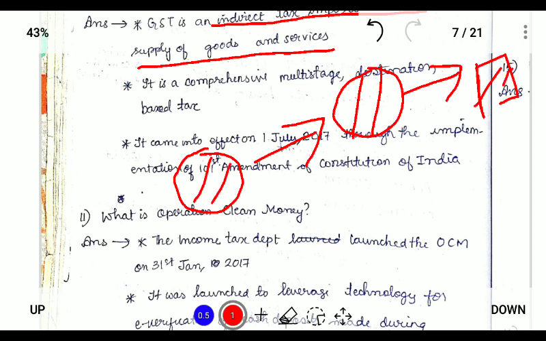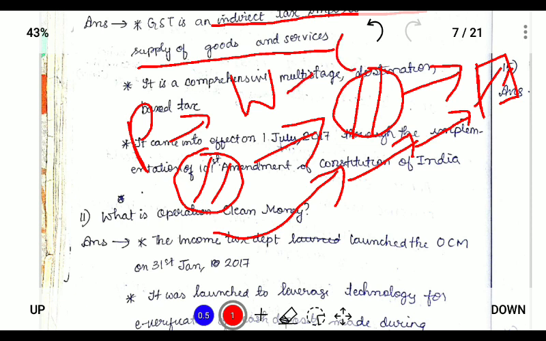So the tax that is added at each level of production, that is from producer to wholesaler to consumer, tax is added on to each stage.